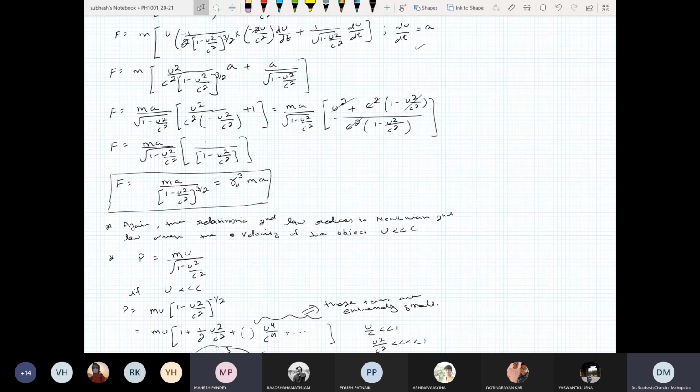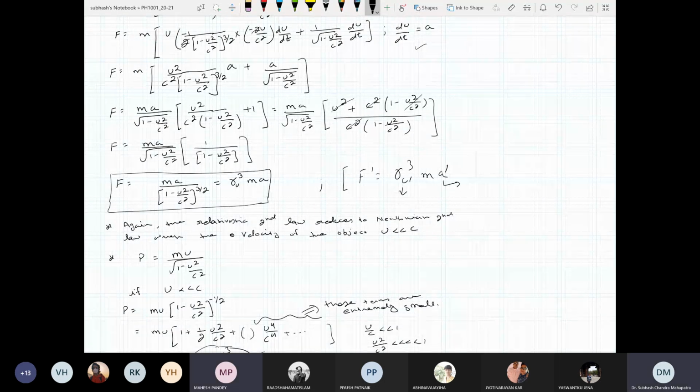What I'm saying is, you are at rest. The force on that object for you is gamma u cubed ma. You calculate that force, it's fine. Now I am moving in positive x-axis with velocity v. I will also calculate its force: gamma u prime cubed m a prime. Now ma will be different in my case and gamma u prime will be different because the velocity is different.